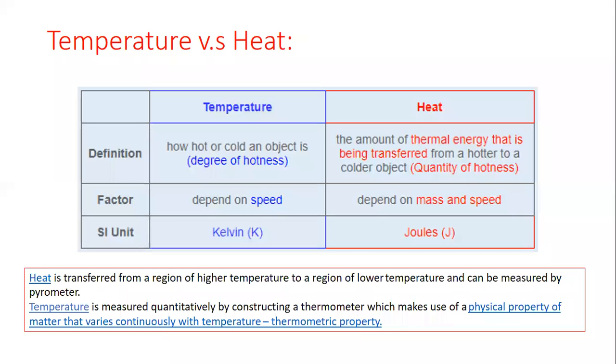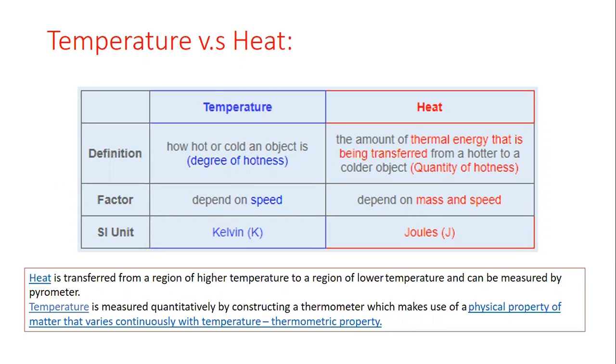If you want to know how hot the body is, then the measurement which you have done gives you a value which represents the temperature of that body. So temperature is the degree of hotness and coldness of a body, and temperature tells you how hot or cold a body is.